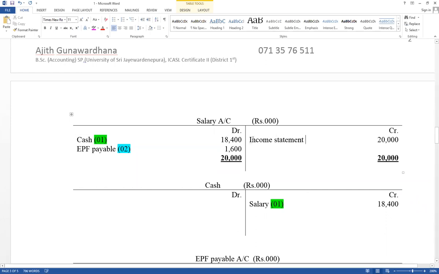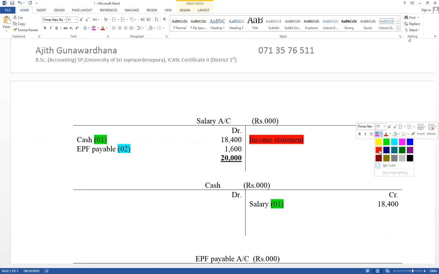This value should be included under administration expense as a salary. This is value should be included income statement as a salary. Think about salary expense should be close. Close means difference value should be not carried down as an income statement.